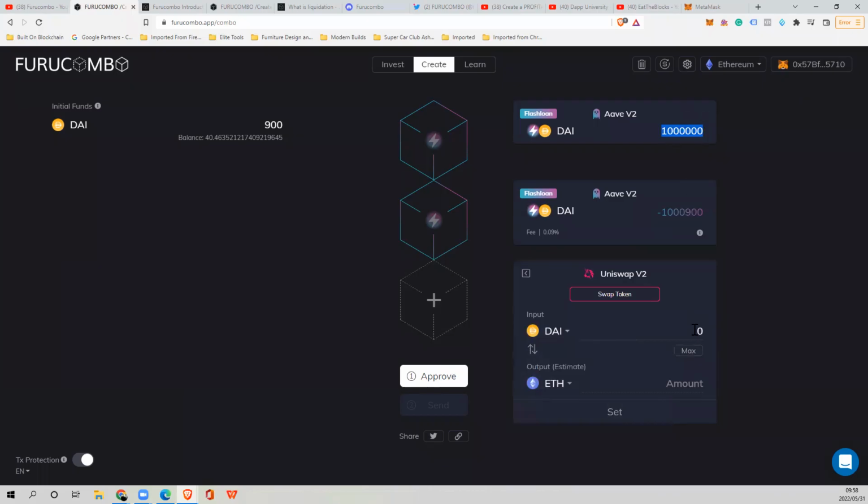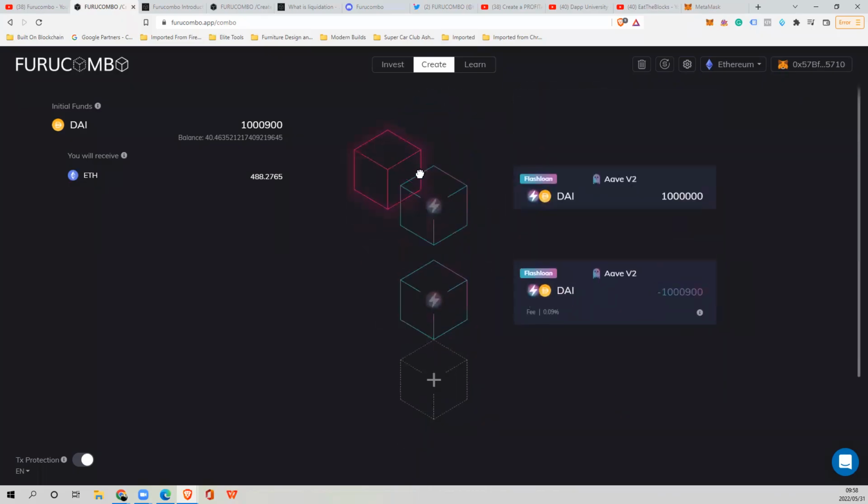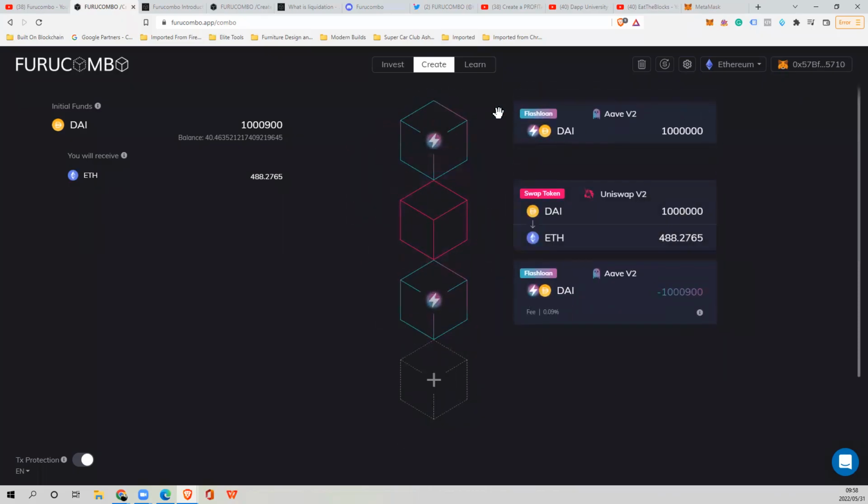So I'm going to copy that and paste it in here, and that's going to tell me I'm going to get 488 Ethereum for my million USD. I'm going to click set, and then move this block to the center here. So this is taking out the flash loan. This is step 2 where I'm doing something with it. I'm converting DAI to Ethereum on Uniswap.